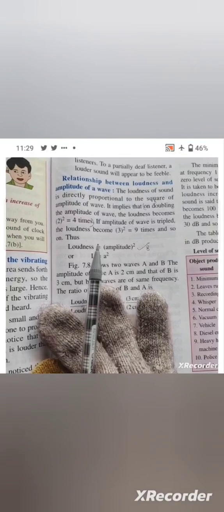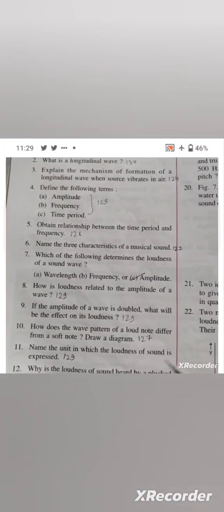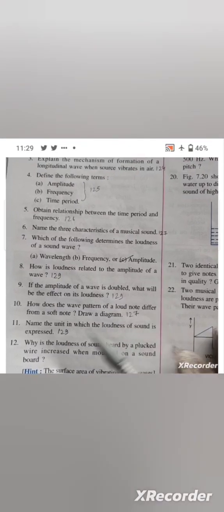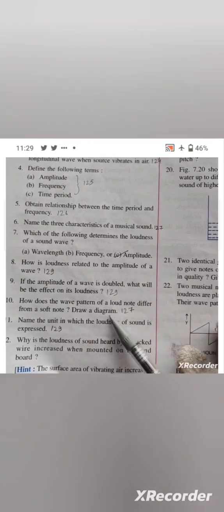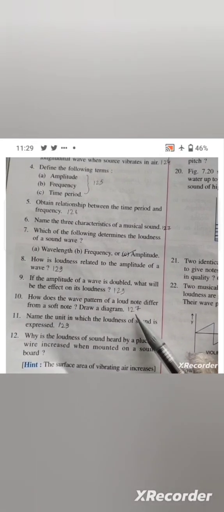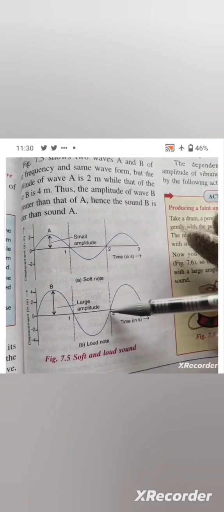Then question number 10. How does the wave pattern of a loud note differ from a soft note? Draw a diagram. So this diagram is given on page number 127. So all of you open page number 127. On page number 127, figure number 7.5, soft and loud sound, A and B figure both. You have to draw both these diagrams.